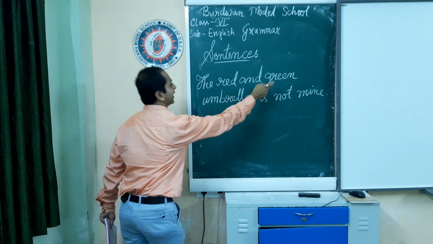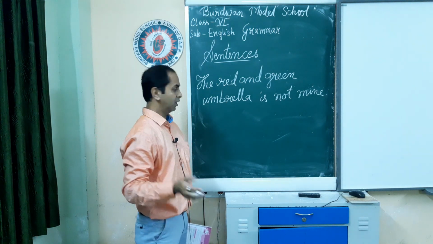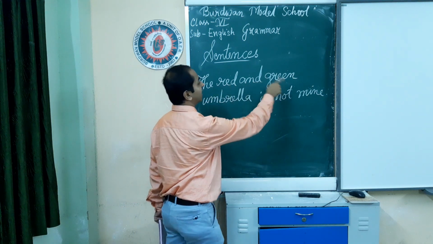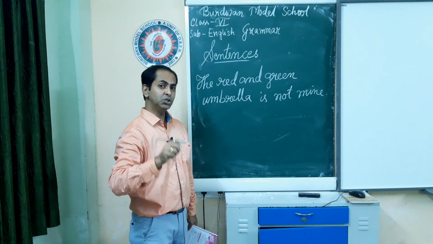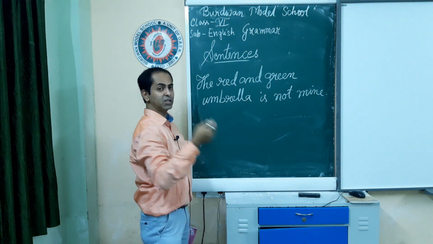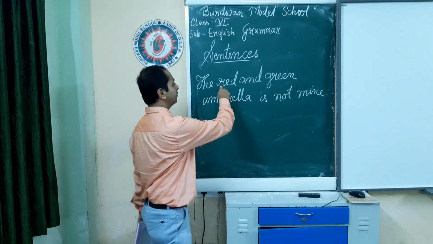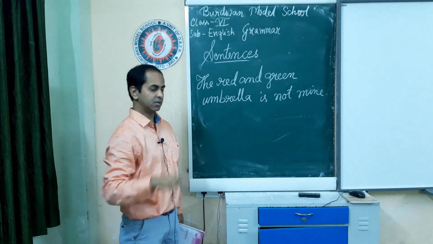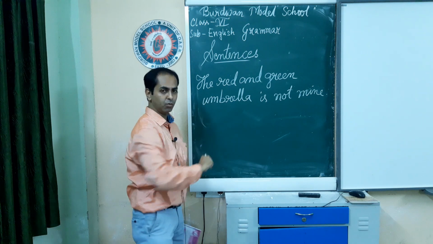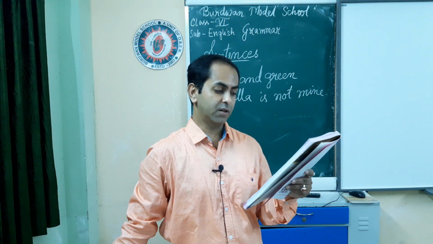See here, red and green, two different adjectives we have taken. But we are using is here. Why? Because red and green are indicating one thing only, that is the umbrella. The umbrella has two colors, one red, another green. So both these adjectives are used for one noun. That's why we have used the singular verb.